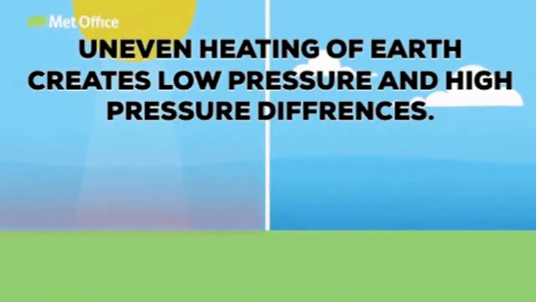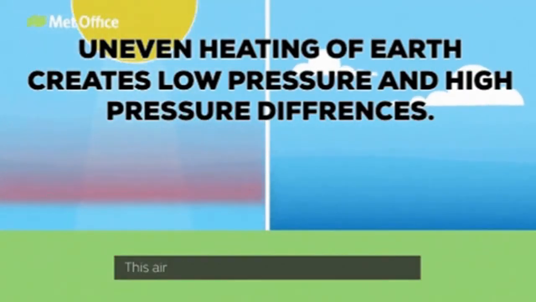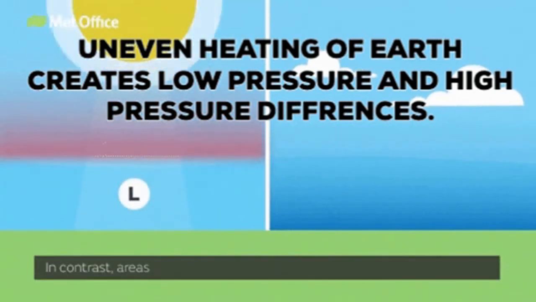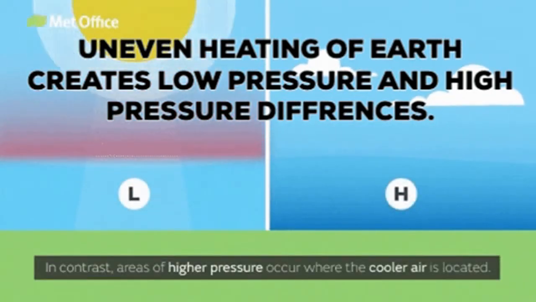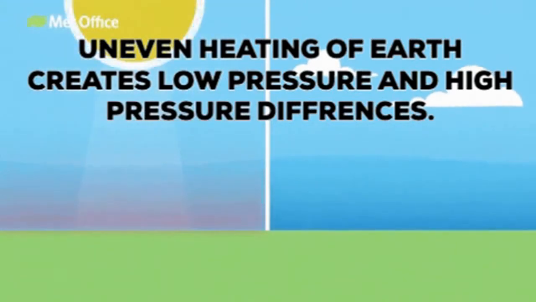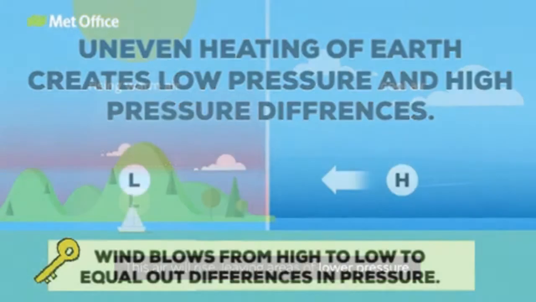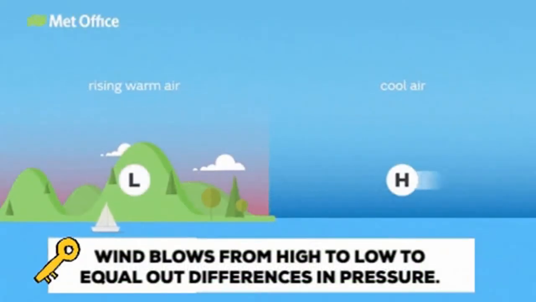As the sun hits the earth, the air also heats up. Now warm air will rise and cold air will sink. This rising and sinking of air causes uneven air pressure. So we see that when the warm air rises and the cold air sinks, there is uneven air pressure. Now the cold air will move in, will spread out so that it can replace the rising warm air.